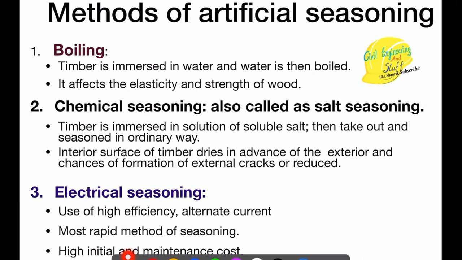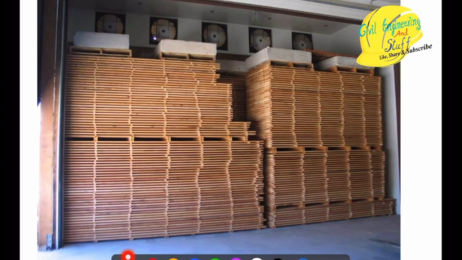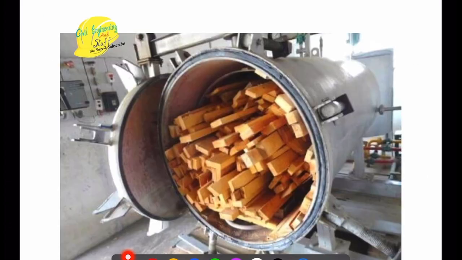Now, how is this artificial seasoning process done? The first one is boiling. Before I move to boiling, chemical seasoning, and electrical seasoning, let me tell you, overall, the idea is the same. We have a chamber. If you're using the boiling technique, then this chamber is filled with water. If you are using chemical, the chamber will be filled with chemical.